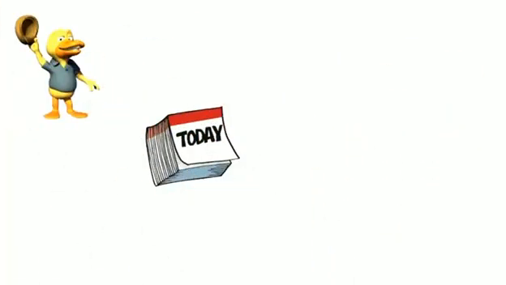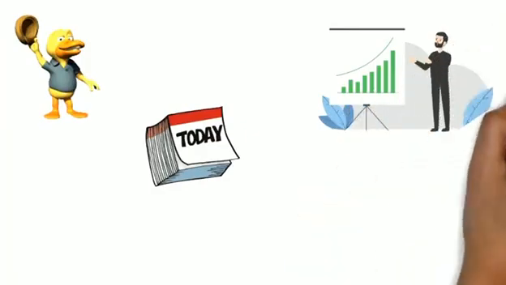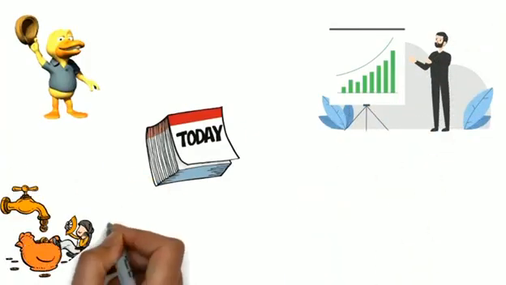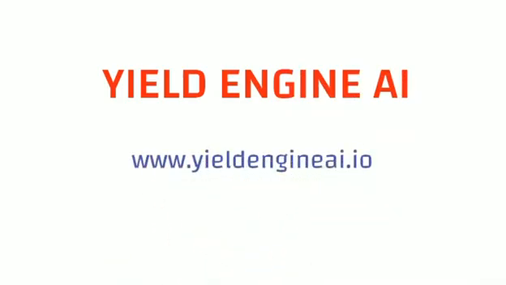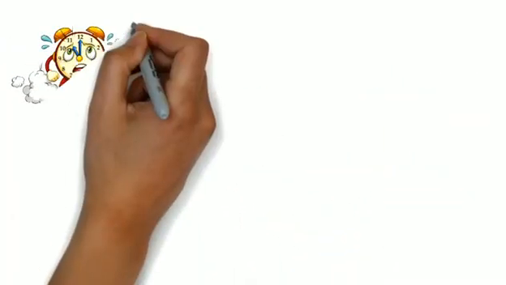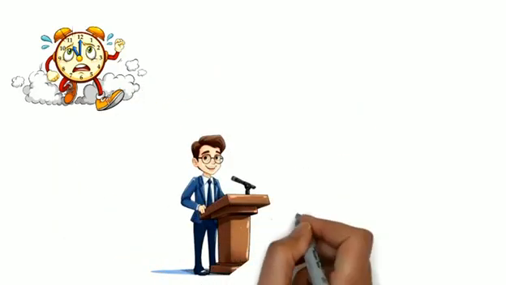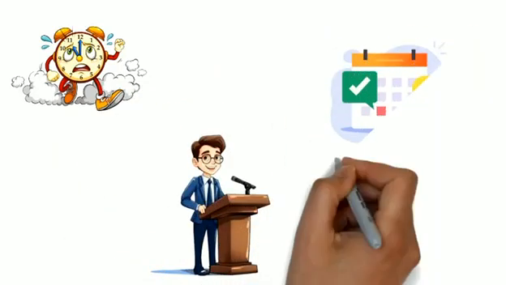Today, we are here to discuss the details of such an amazing and smarter platform which is here to provide you the help of passive income along with its future technology. So today we are talking about Yield Engine AI, the official website of which is www.yieldengineai.io. So without taking a lot out of your precious time, we are going to talk about the complete introduction details followed by the income plan.